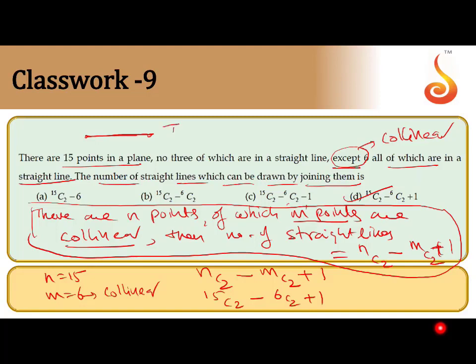Suppose they are asking the number of triangles. What is the formula? To form a triangle, we need 3 points. nC3 triangles form. But m collinear points cannot give mC3 triangles. Therefore, the number of triangles is nC3 minus mC3. That is for triangles, and this is for straight lines. You can remember the formula.